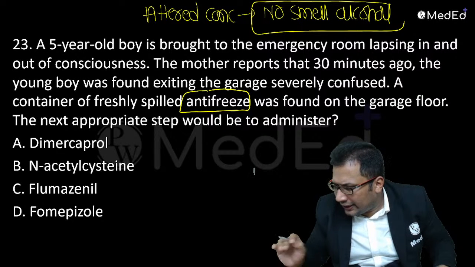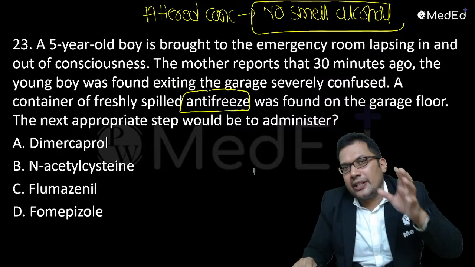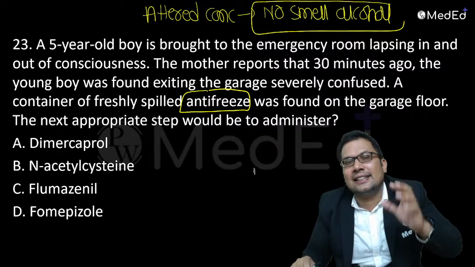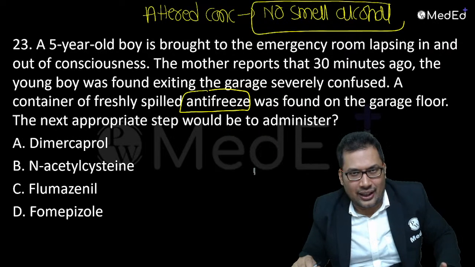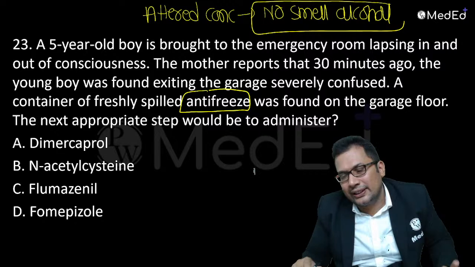Anyone, what is the poisoning here? Can you guess? Altered consciousness. It is a case of alcohol poisoning which is commonly used as an anti-freezing agent in motor vehicles. What would be the correct answer? What is the poisoning? Can you guess now?